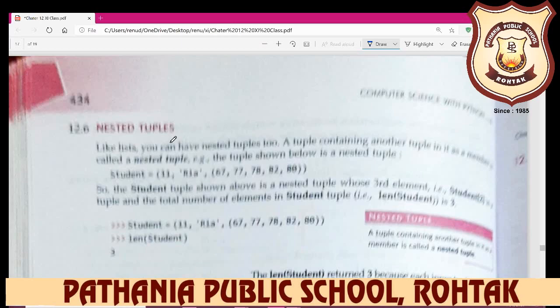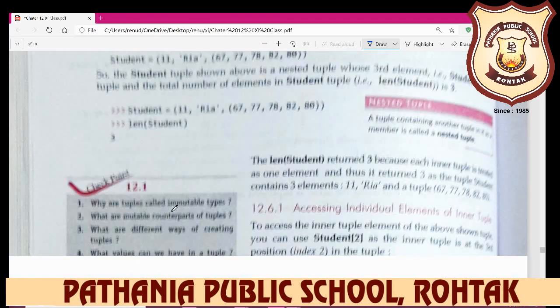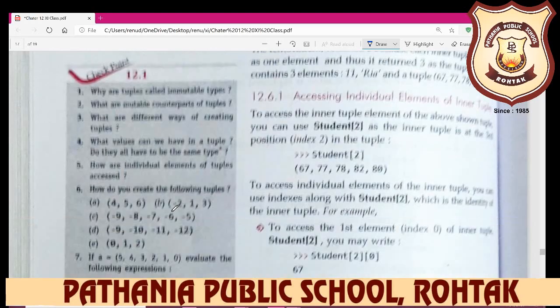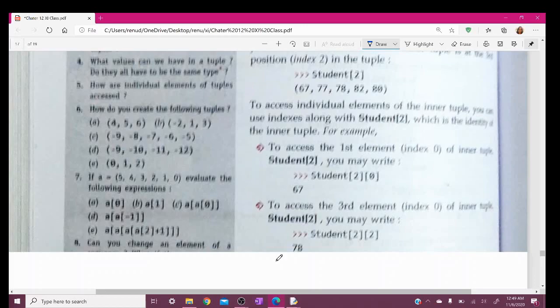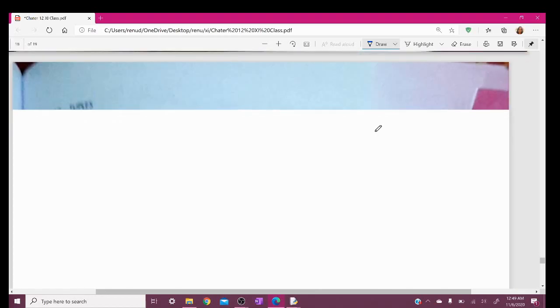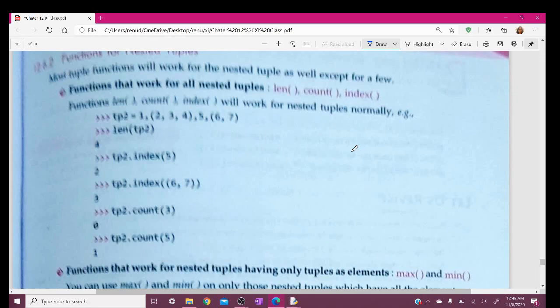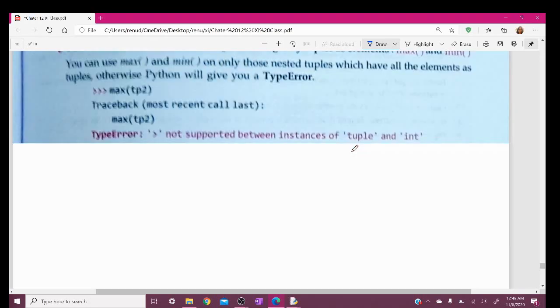One more point is here: nested tuple. Nested tuple means a tuple within a tuple. We have already done this at the start of this chapter. After that, the functions of nested tuple are len, count, index. We have already done all these programs. You can do it like this also. So do the practical of this chapter completely and learn this chapter.